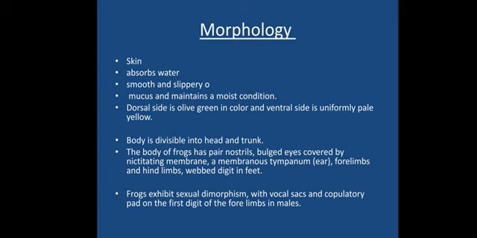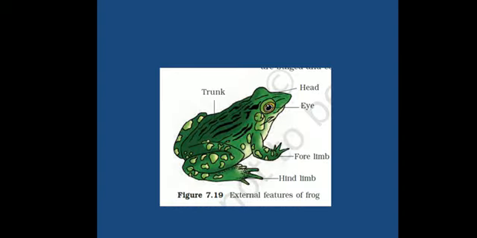And the copulatory pad. The copulatory pad is a specific extra structure found on one of the forelimbs in the males. This forelimb has one more finger-like projection or appendage, which is responsible for holding the female properly while copulating, and hence it is called the copulatory pad. It helps them to copulate.